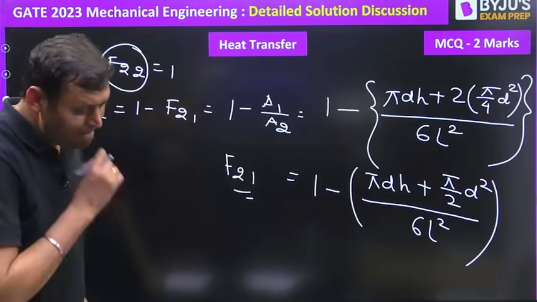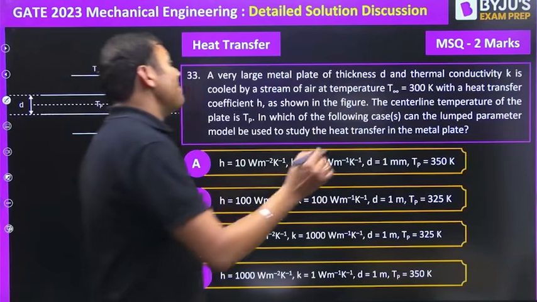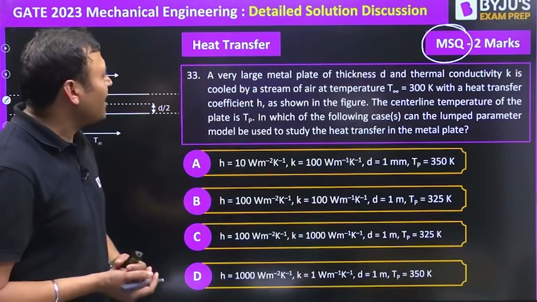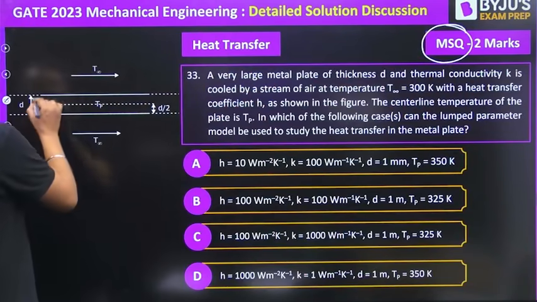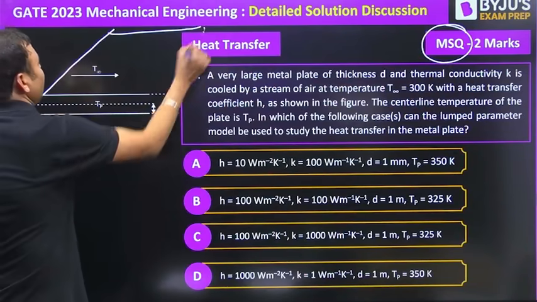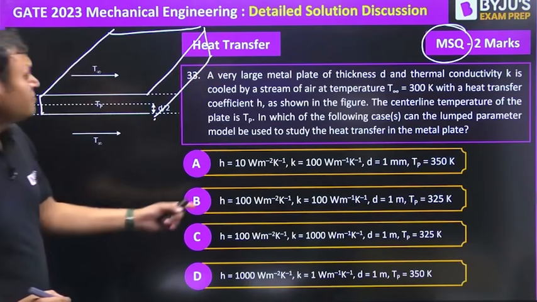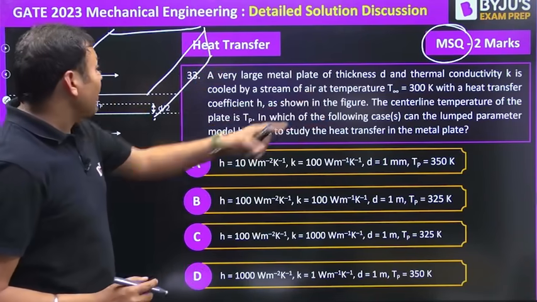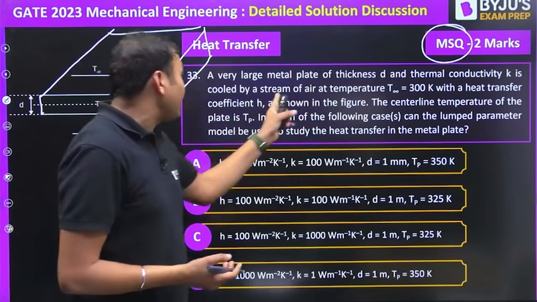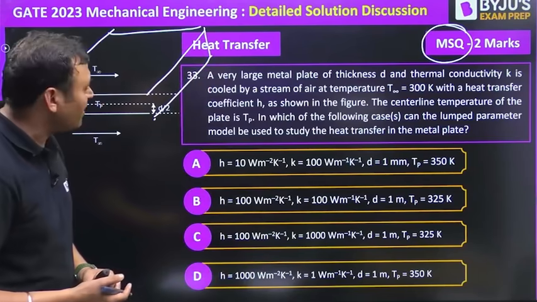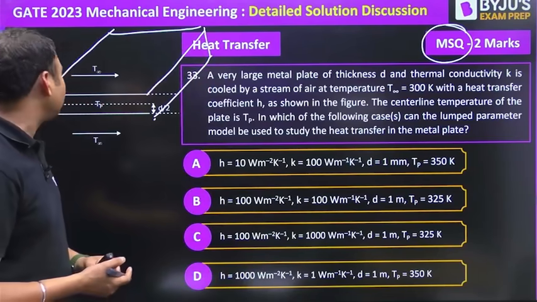Right? Another question, MSQ for 2 marks. A very large metallic plate of thickness D, D is the thickness of the plate. It is like this. The plate has a thermal conductivity and is cooled by a stream of air at a temperature of 300 Kelvin with a heat transfer coefficient h as shown in the figure. The center line temperature of the plate is Tp.